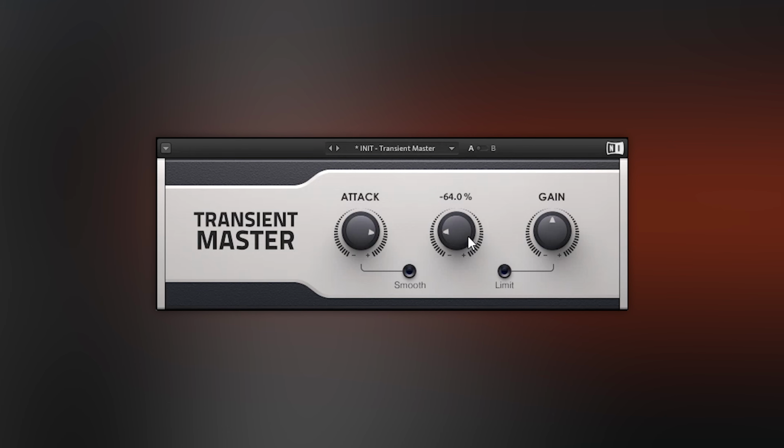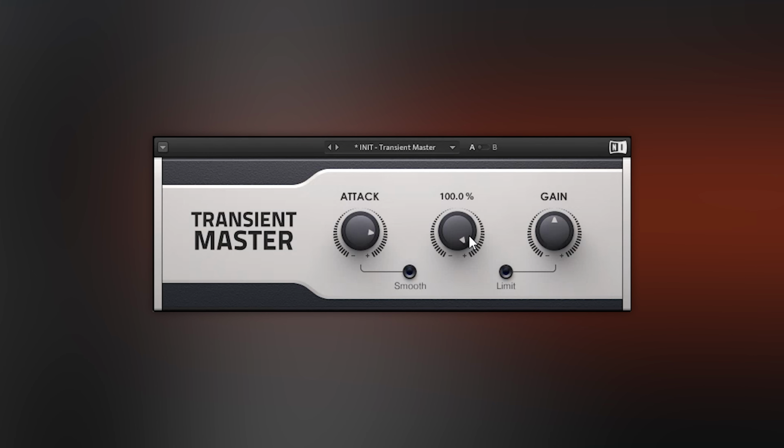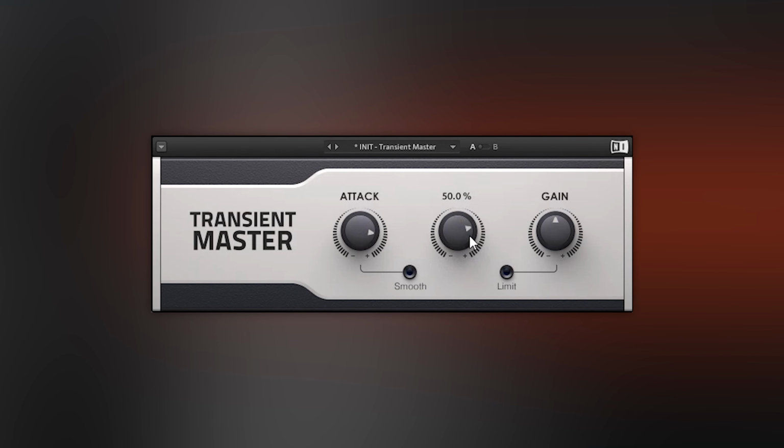Use sustain to either boost or shorten the tail of the sound. This can add power in both situations depending on the sound, so see whether boosting or lowering the tail works better.